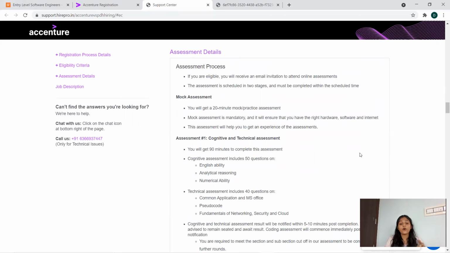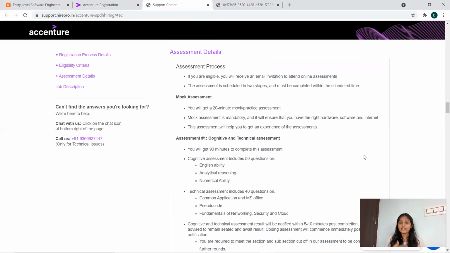Now, assessment details. Here they have some steps of assessment. Basically they are conducting 2 stages. First you'll have a mock test, which is 20 minutes. Many students skip this mock test because it's just a mock test. But it is very important to attend the mock test of any company, because only then do we get to know whether your system is compatible or not. If any changes are needed, you'll get a chance to make them before the assessment.